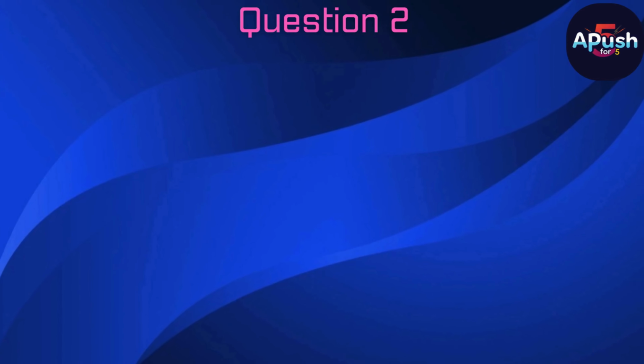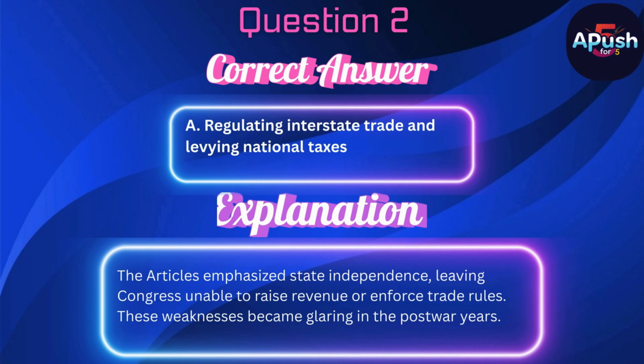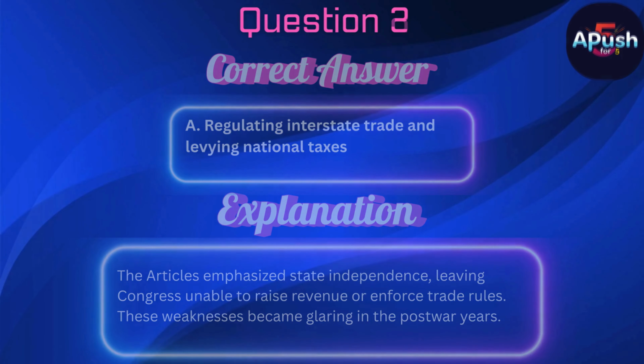The correct answer is A. Regulating interstate trade and levying national taxes. The articles emphasized state independence, leaving Congress unable to raise revenue or enforce trade rules. These weaknesses became glaring in the post-war years.